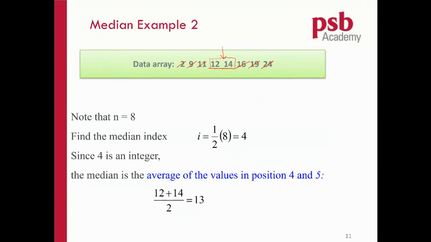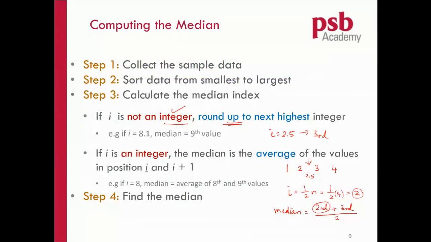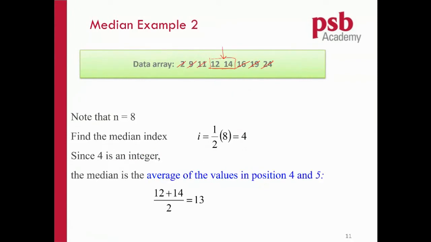Another one: you have 8 here. Half n will be half times n, and you get 4. According to what we showed just now, if you get a round number, an integer, you just need to get the average of I and I plus 1, the next number.